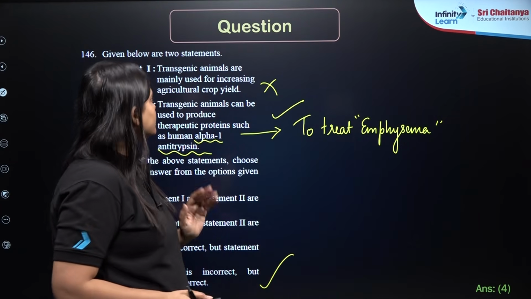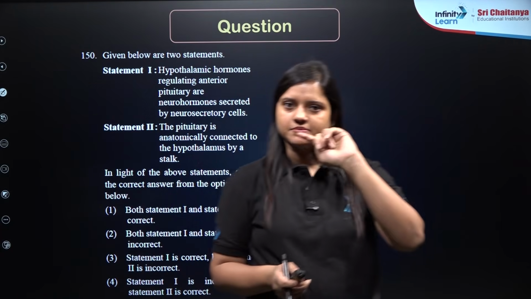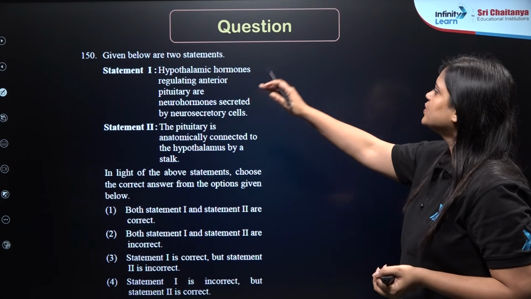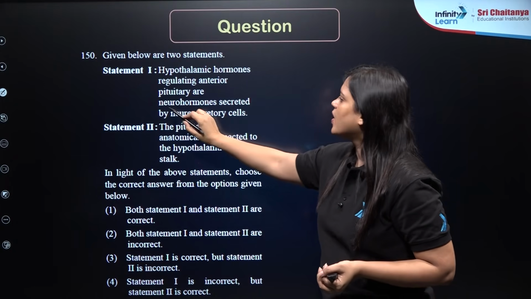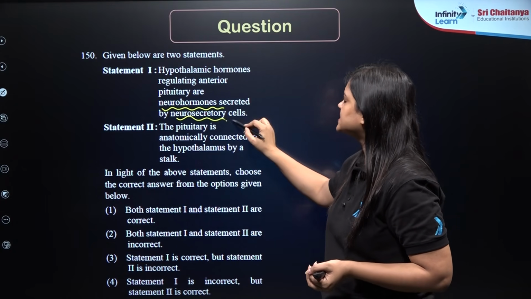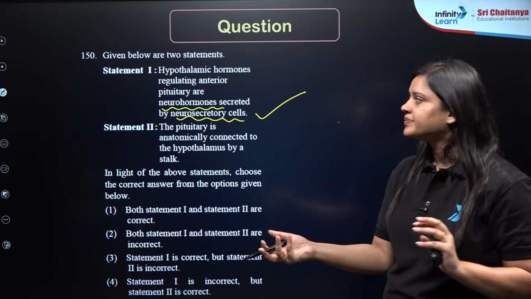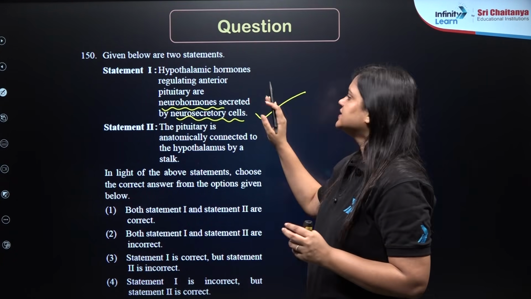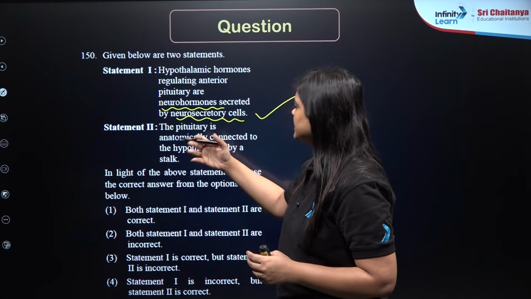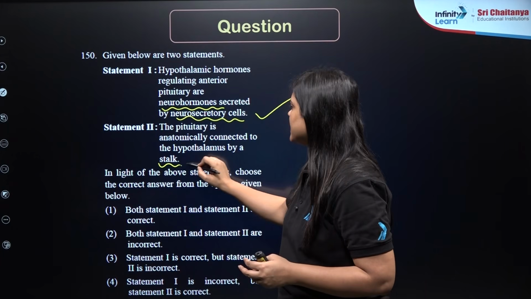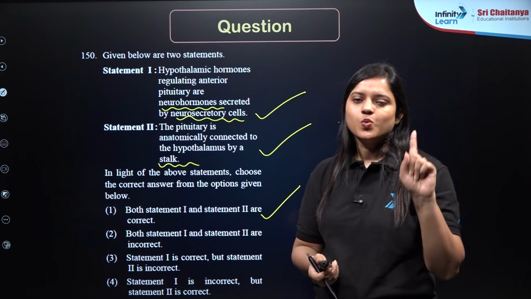Okay, now let's move on to our next question, which is question number 150. Again, we have 2 statements. Statement 1 says, hypothalamic hormones regulating anterior pituitary are neurohormones secreted by neurosecretory cells. Absolutely correct statement. Neurosecretory cells are releasing hormones that control the hormones released from anterior pituitary gland. Now, the pituitary is anatomically connected to the hypothalamus by a stalk. Both the statements are correct. Okay, so correct answer is 1.